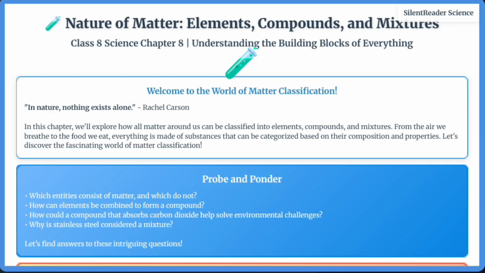Welcome to Chapter 8 of Class 8 Science, Nature of Matter: Elements, Compounds, and Mixtures. In this fascinating chapter, we'll explore how all matter around us can be classified into three main categories: elements, compounds, and mixtures. We begin by observing everyday examples: the food we eat, the air we breathe, the water we drink, and learn to classify them based on their composition and properties. Get ready to discover why stainless steel is considered a mixture, how water can be broken down into hydrogen and oxygen, and what makes compounds so different from the elements that form them.